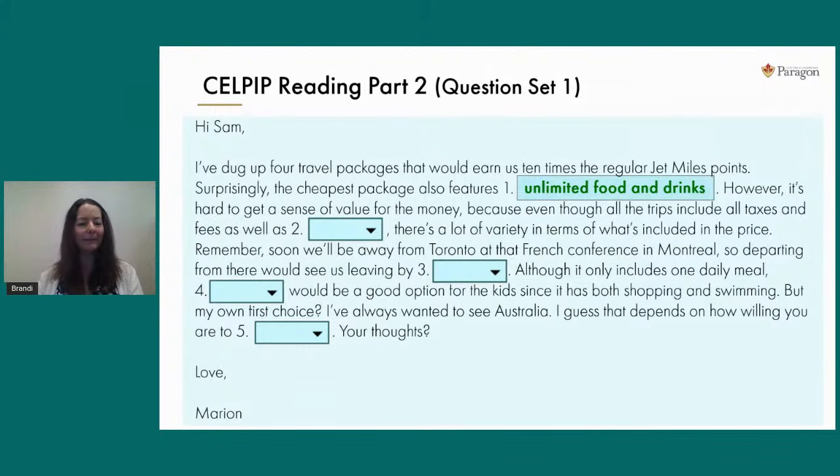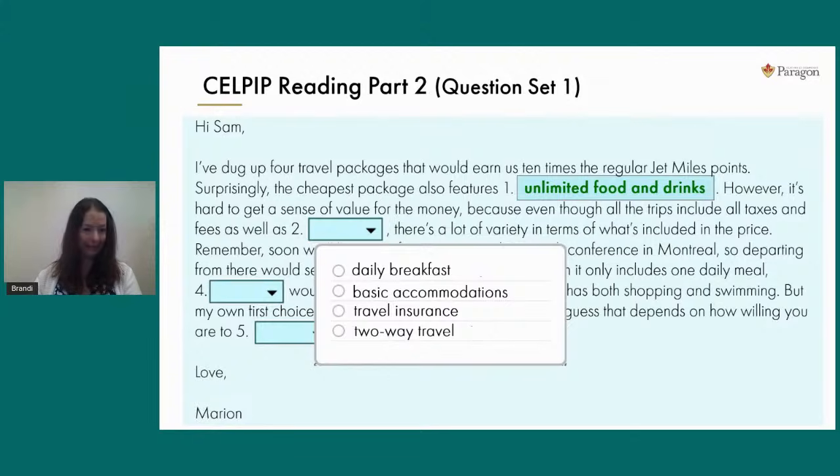Anyway, let's move on. So we've answered question 1. Let's just do one more from this section to make sure we've all got the hang of this. So we'll look at question 2 next. I'm just going to read out loud from where we've ended in green print there. So the second sentence there says, "However, it's hard to get a sense of value for the money because even though all the trips include all taxes and fees, as well as blank, there's a lot of variety in terms of what's included in the price."